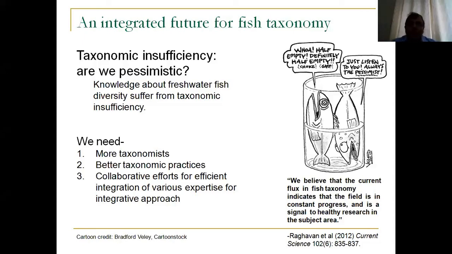So we really need good taxonomists who are also integrated taxonomists if we want to see a better future for fish taxonomy. So what we need is good taxonomists. We need better taxonomic practices and collaborative efforts for efficient integration of various expertise in an integrated approach.